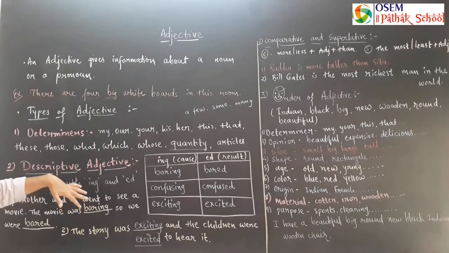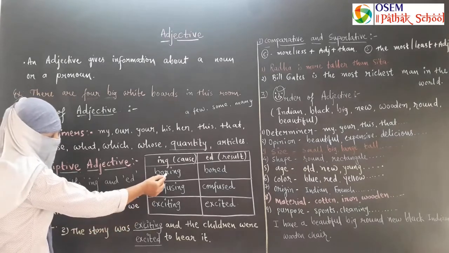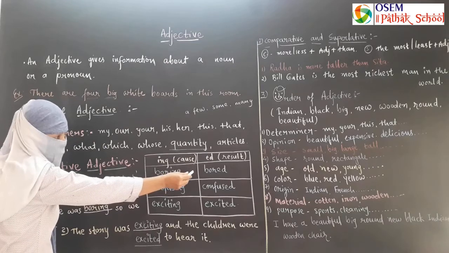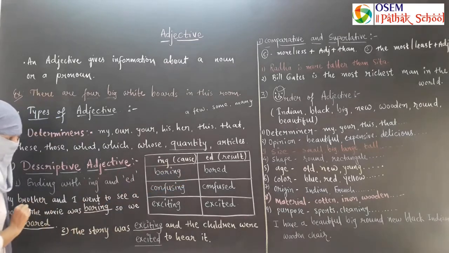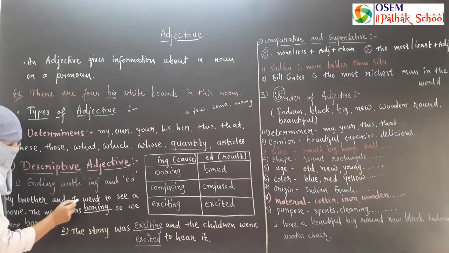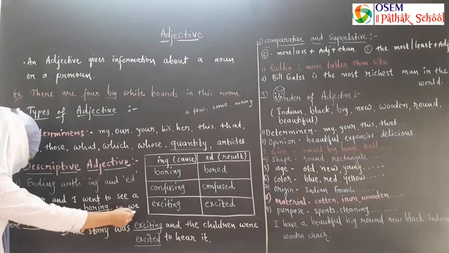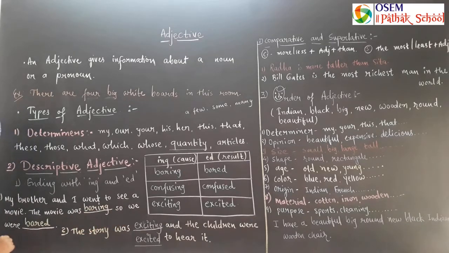But sometimes we make mistakes using ing or ed in a sentence. What does ing show and what does ed show? Let's discuss. My brother and I went to see a movie. The movie was boring, so we were bored.